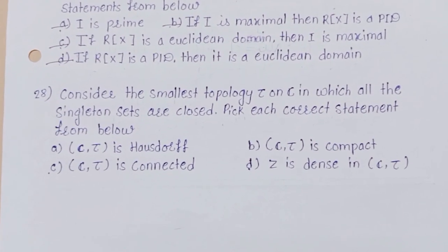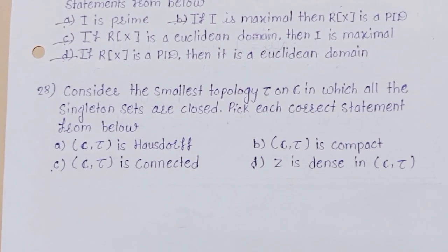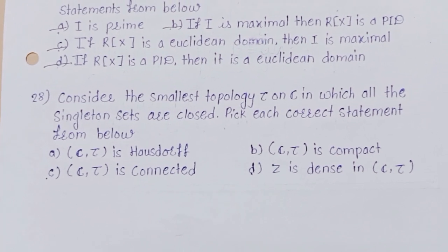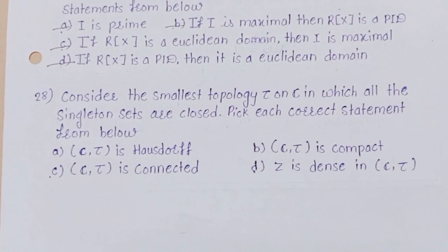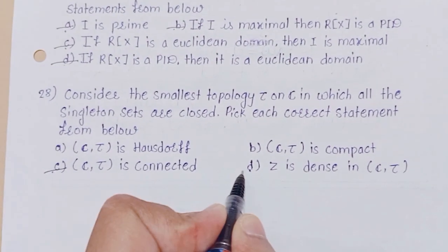Next question. Consider the topology tau on C in which all the singleton sets are closed. Pick each correct statement from below and say option is C and D.